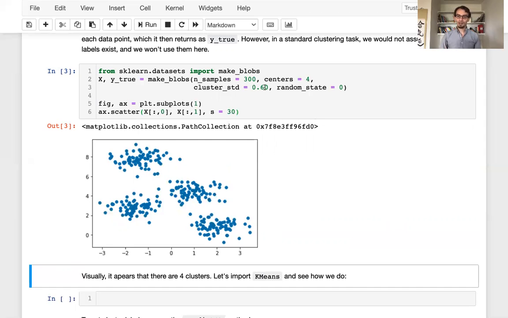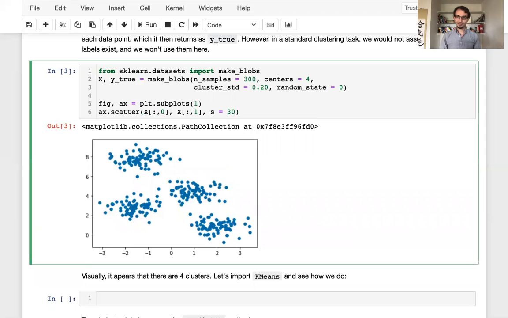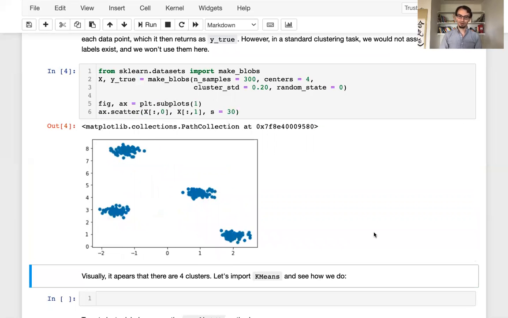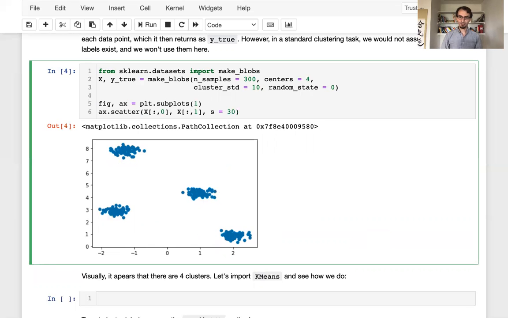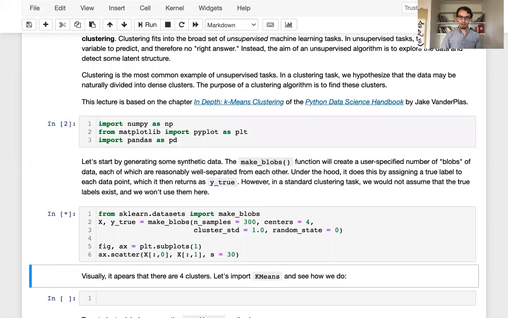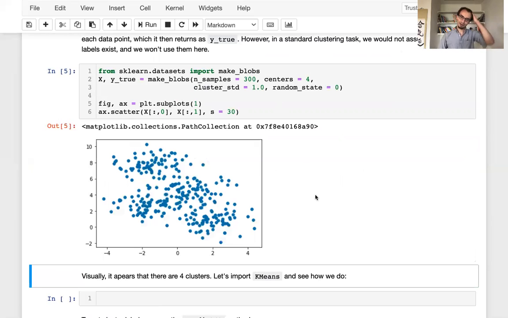Now, I can, of course, make my blobs more or less blobby. So if I reduce the standard deviation, I get blobs that are much more clearly separated from each other. They're more tightly packed. On the other hand, if I increase my standard deviation, I can create blobs that kind of run together, and now it's almost not really visually clear that there are any blobs at all.